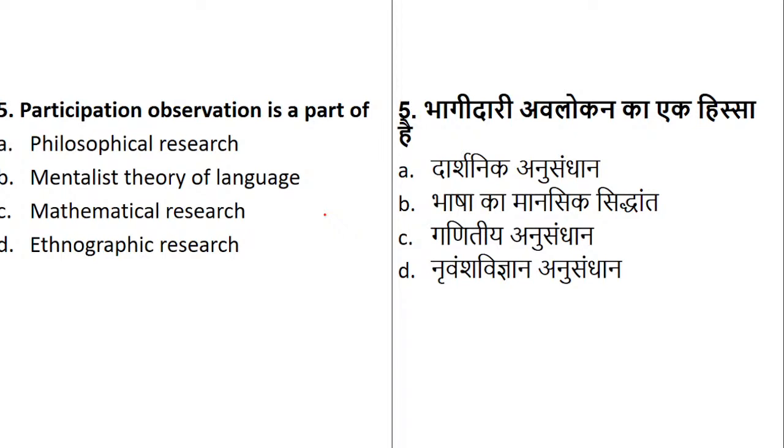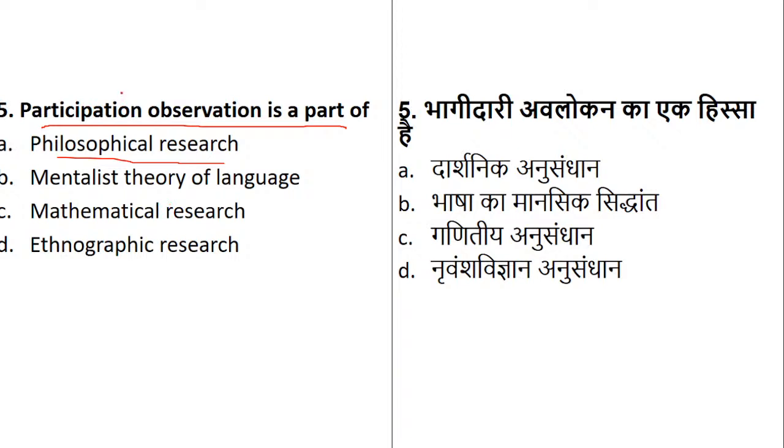Okay, fine. So now going with question number 5, everyone. Participation observation is a part of what? Is it a part of philosophical research? Is it a part of the mentalist theory of language? Is it a part of mathematical research, or is it a part of ethnographic research?